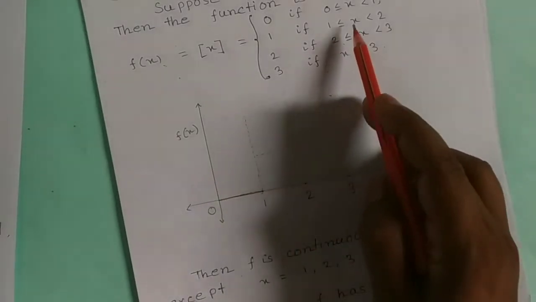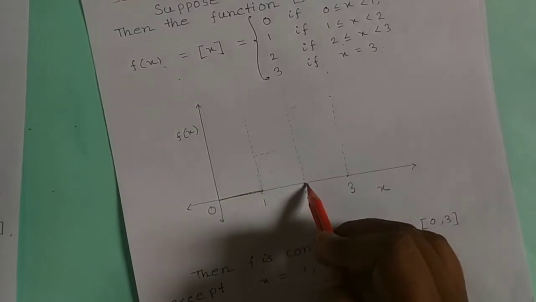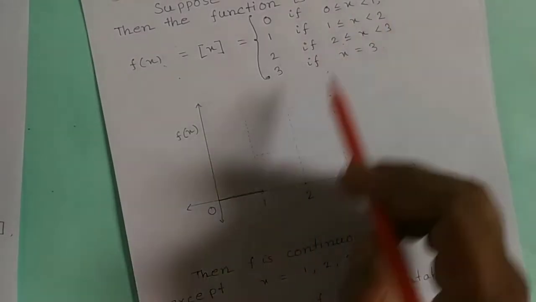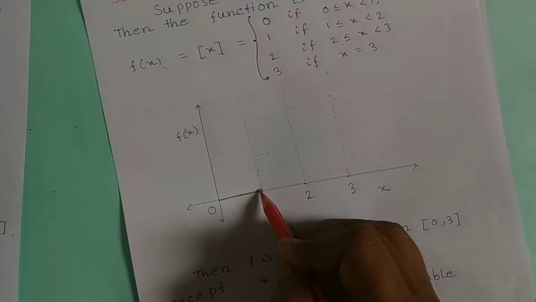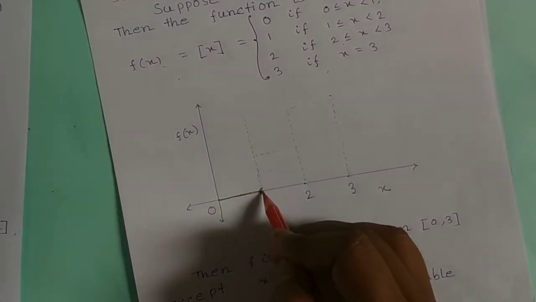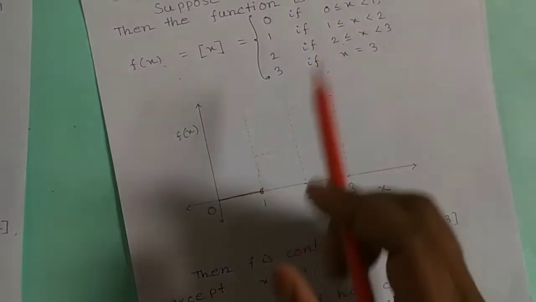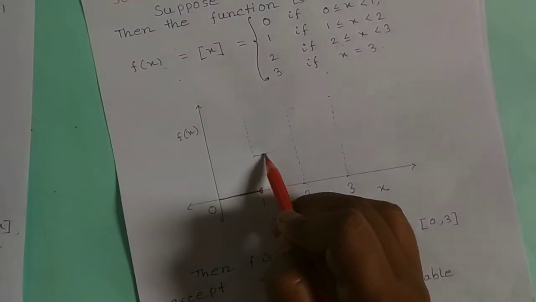But when 1 ≤ x < 2, that is from 1 to 2, the value is 1. The functional value is 0 up to but not at 1, because at x = 1 the functional value is 1, that is this.